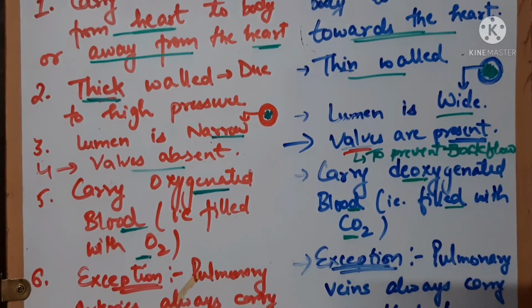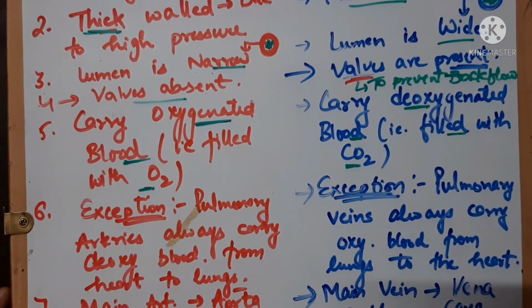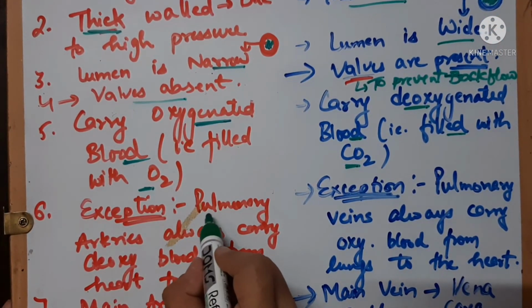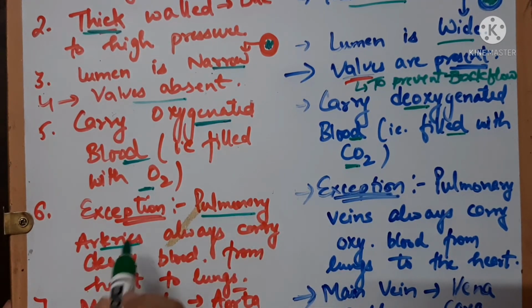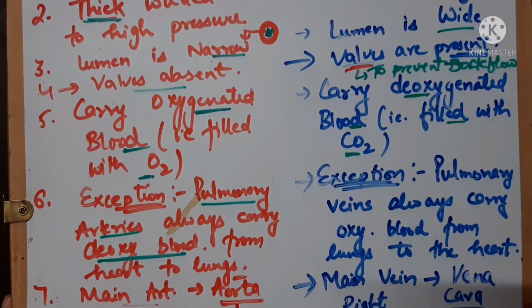There is one exception in this context, that is the pulmonary arteries. You have to remember this, it is a very important point. The pulmonary arteries are the ones which carry deoxy blood always from the heart to the lungs.